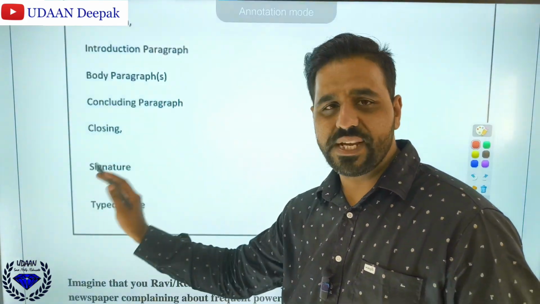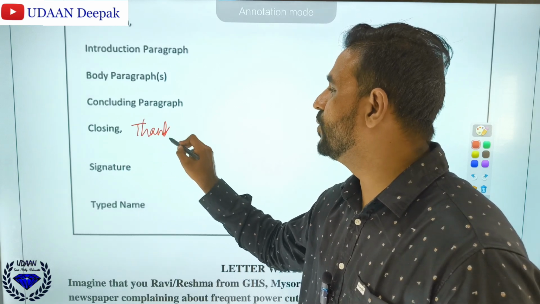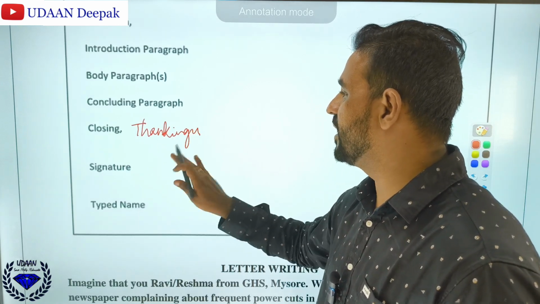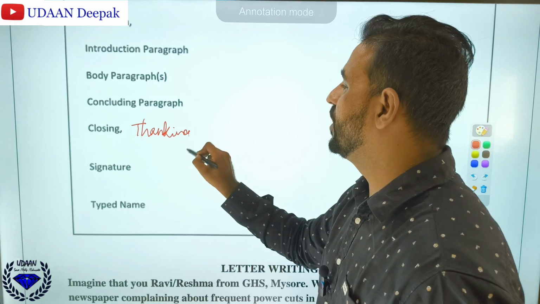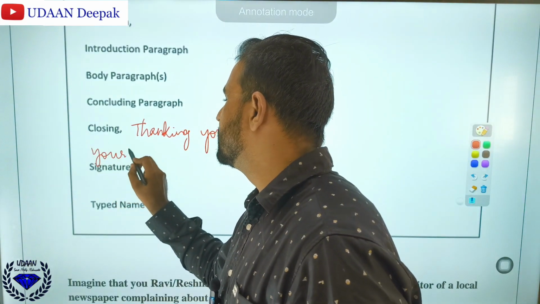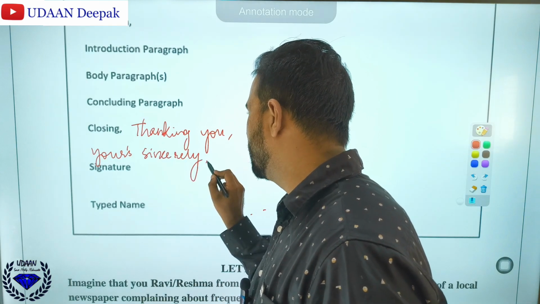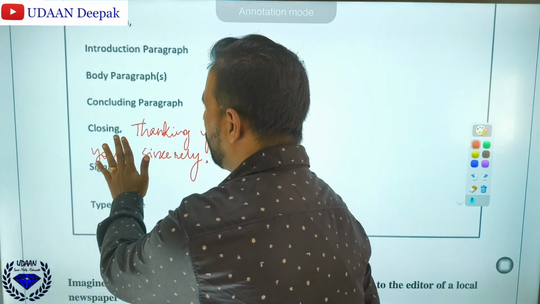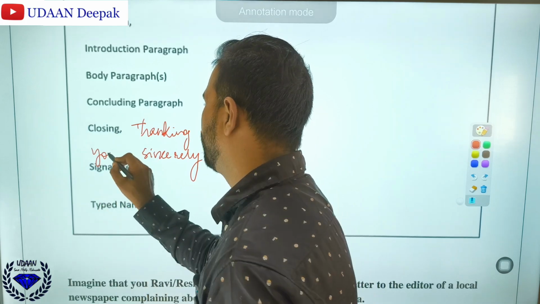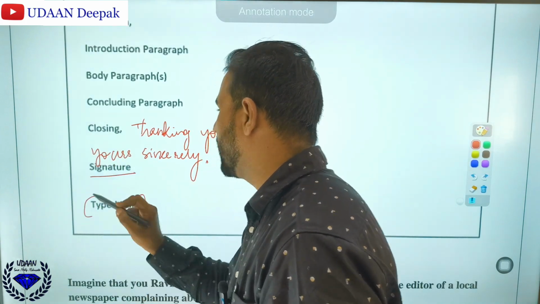See, it should be written on the left side only. Here in closing you can use Thank you or Thanking you. Then what you should write? Thanking you, then you should write comma. Then here you should write Yours sincerely or Yours faithfully. You can write comma here. And for Yours, don't put apostrophe, right? Directly Yours sincerely. Then you should put signature, and in bracket you should write the name.